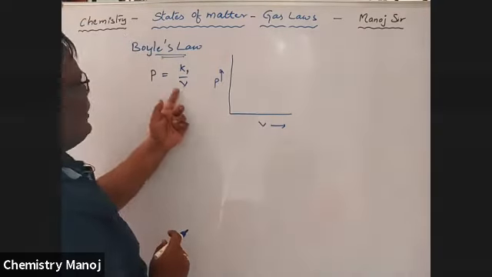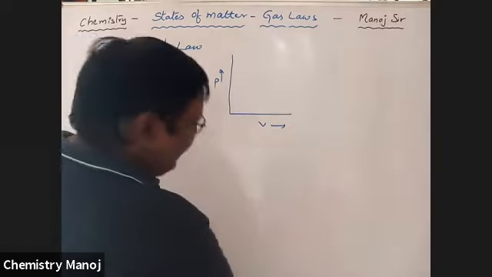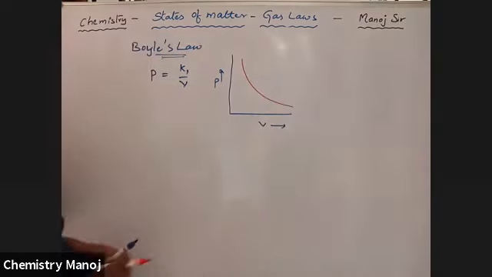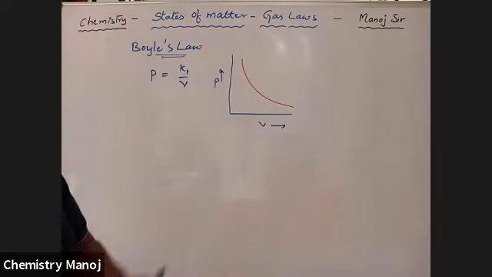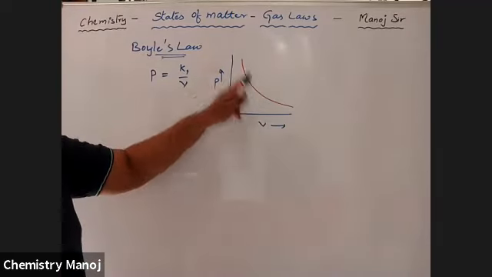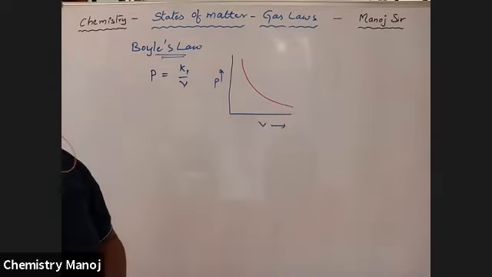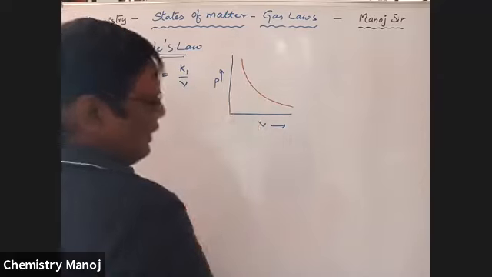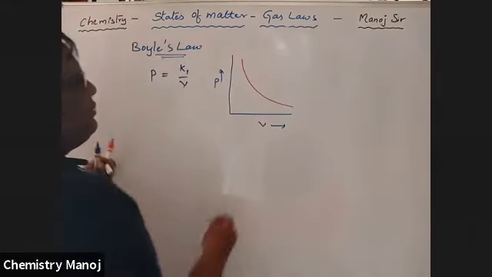So as pressure increases, volume should decrease. That is not linear, it is always exponential like this. And this is the graph, that is the pressure versus volume. At low volume, high pressure. At high volume, low pressure. So that means it is exactly inversely related.